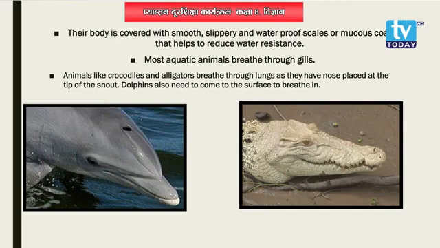And why is their body smooth? Their smooth body helps them to control the water resistance when they are swimming. Controlling the water resistance means, as we have said, controlling the force that stops something from moving or makes it move a bit more slowly. So, their slippery body helps them to control the water resistance while they are swimming. Okay. Then, the next point is also very common. What do aquatic animals breathe with?